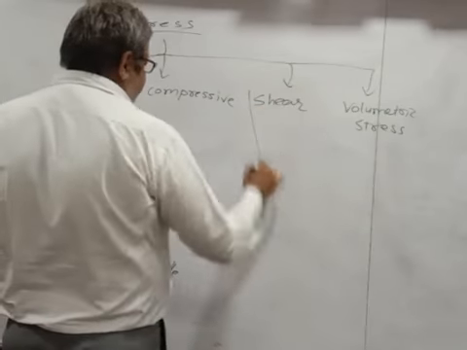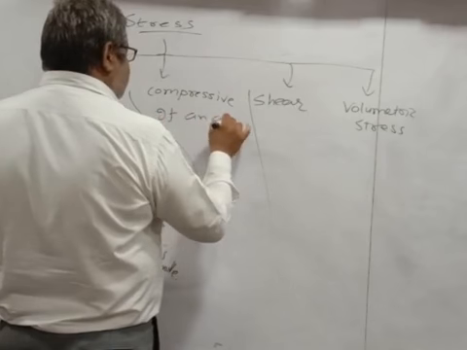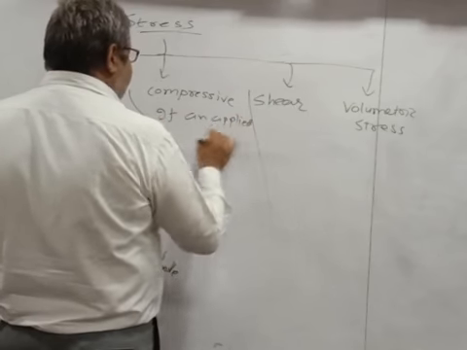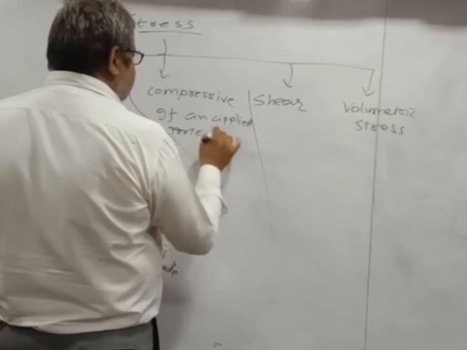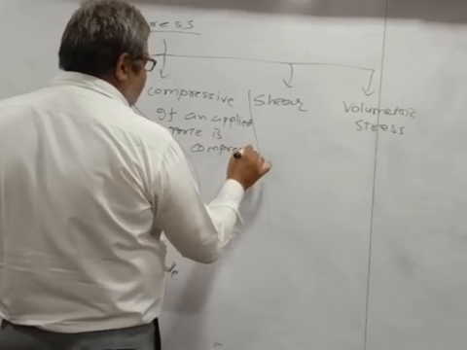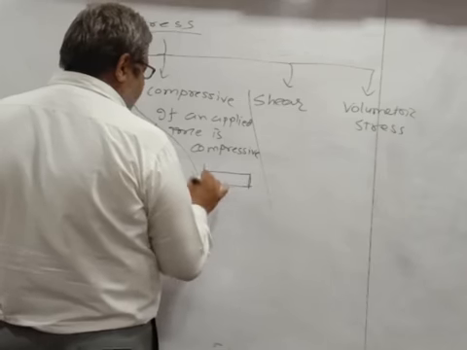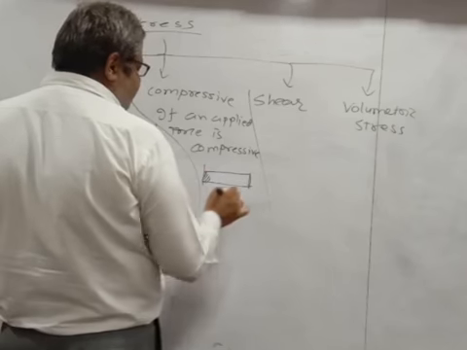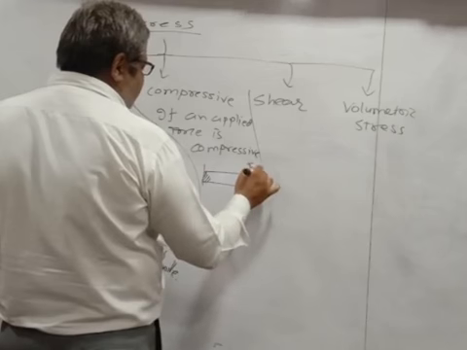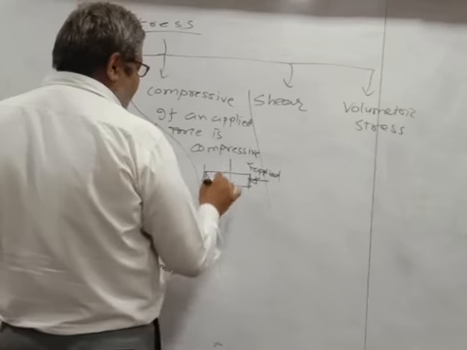And how do we define a compressive stress? If the applied force is compressive in nature, suppose the body is fixed here and you apply the force in this direction, so what actually will happen?